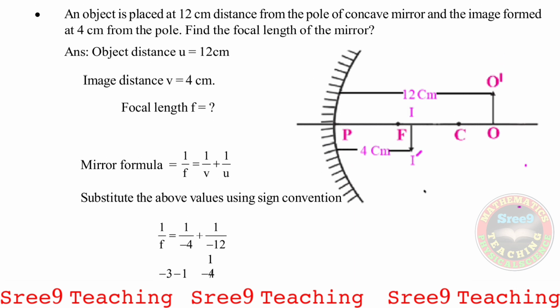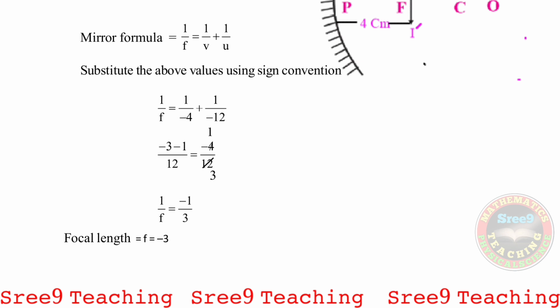Now here care should be taken while substituting the values. Here it is the case of a concave mirror. Hence all the values are taken as negative. Hence we have to find f. Now 12 will be negative and 4 also will be negative. In this formula, 1 by f is equal to 1 by minus 4 plus 1 by minus 12.